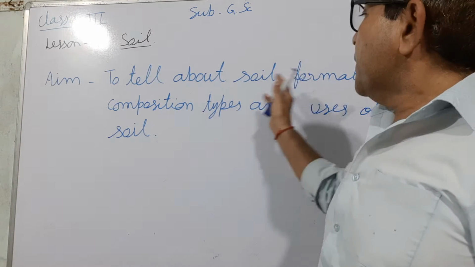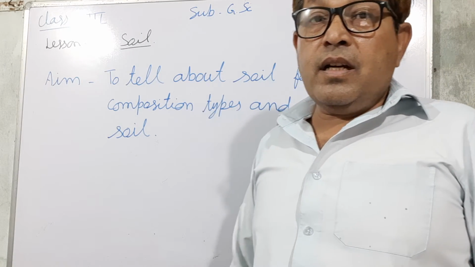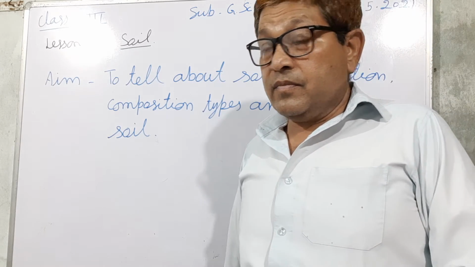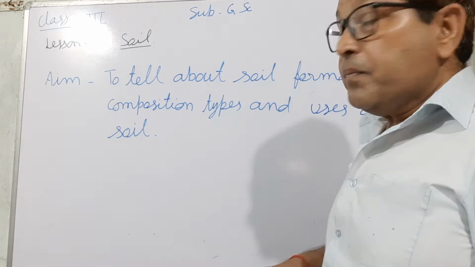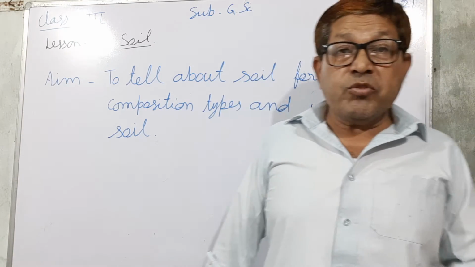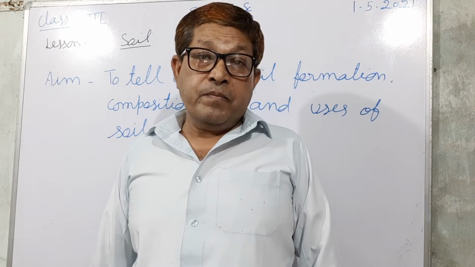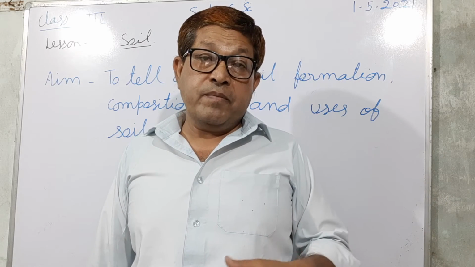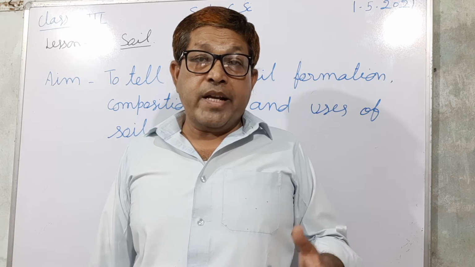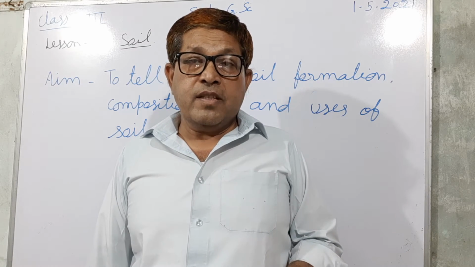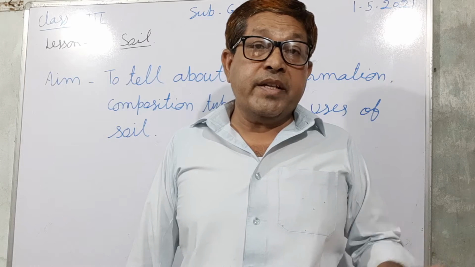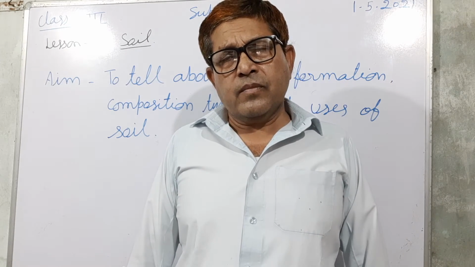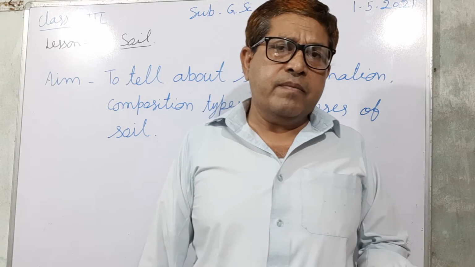You know that soils are of different types, and also soil is used for different purposes. Some soil is used for agriculture, some soil is used for making pots, etc. There are variations in the soil.